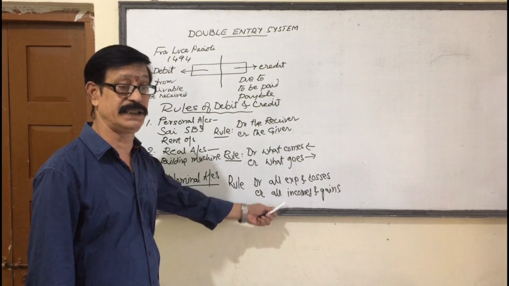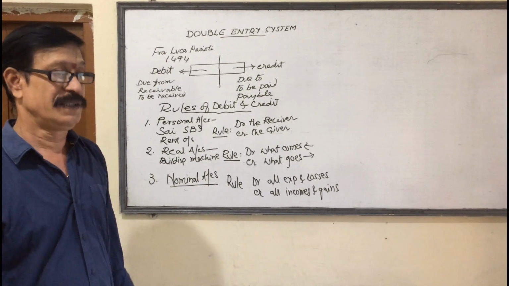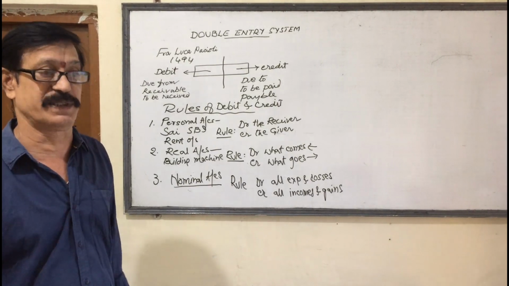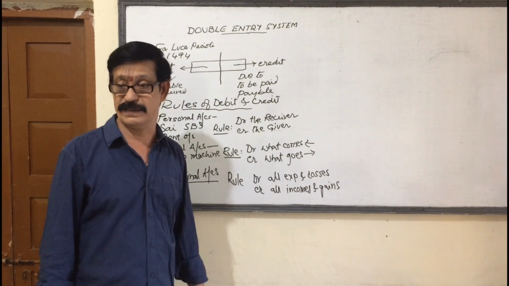Here, credit all incomes and gains. Through my efforts, if I earn, we can say income. Unexpectedly, if we got some benefits, they are called gains. So, credit all incomes and gains.